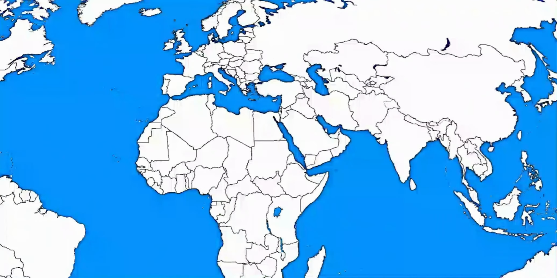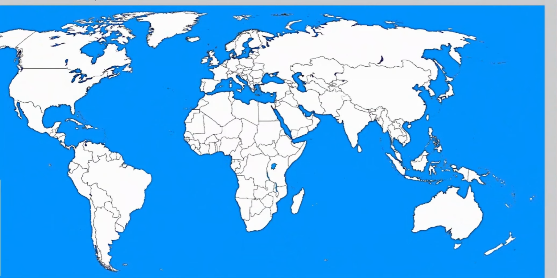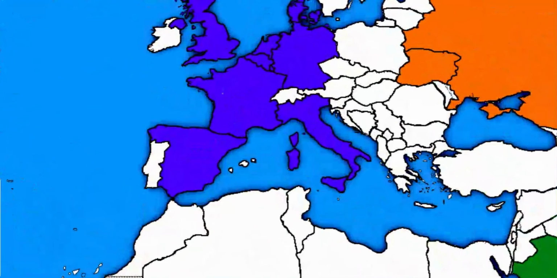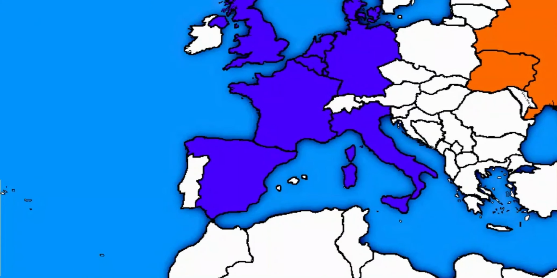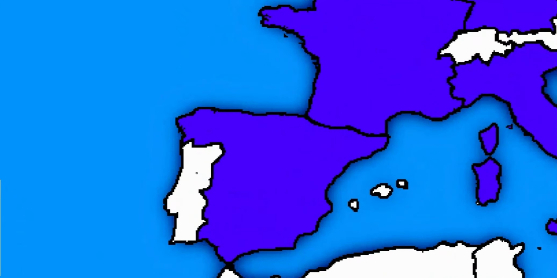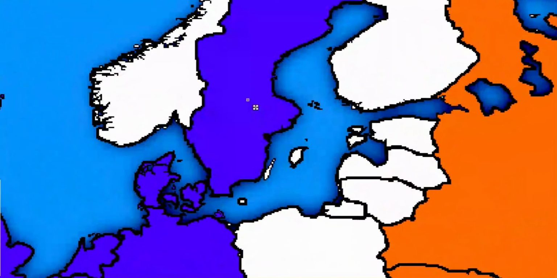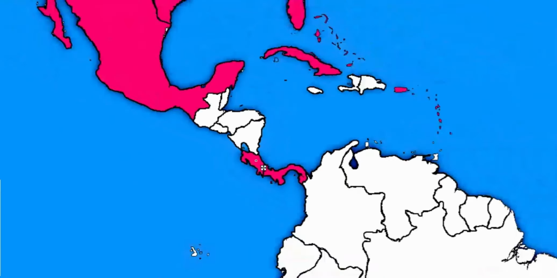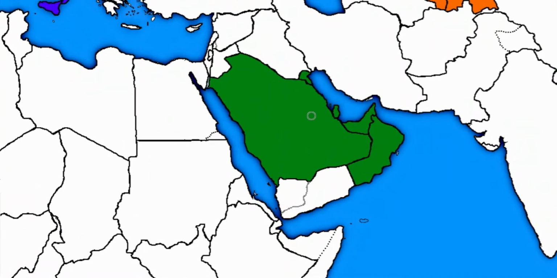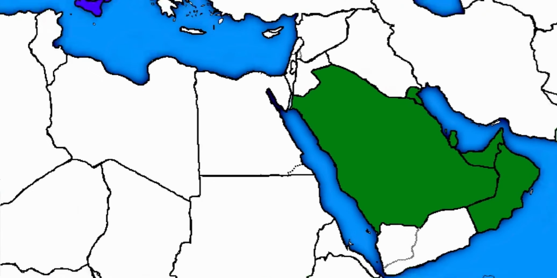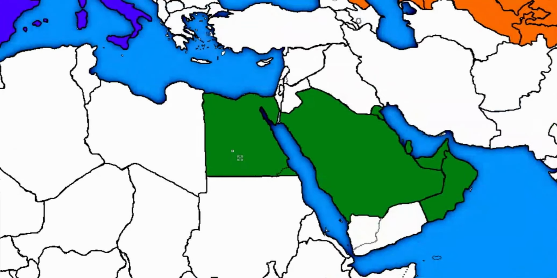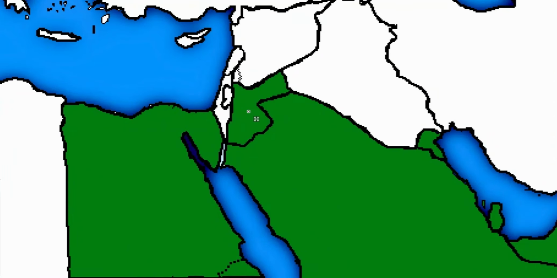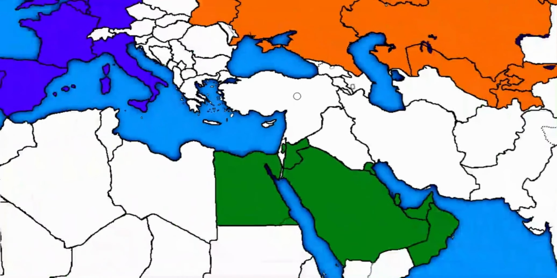And now we're going to be looking at more countries which are going to be joining these alliances. We can see that over here in Europe, some more countries are going to join this alliance. These countries include Portugal, Ireland, as well as Sweden. And over here in the Americas, we can see that Panama joins the CUM alliance, so does Costa Rica. The Gulf Defense Alliance also expands, as we can see that a non-Gulf country joins. This country is Egypt. We can see that Jordan also joins this alliance, and at the very end Palestine joins in. I seriously need to update this map.